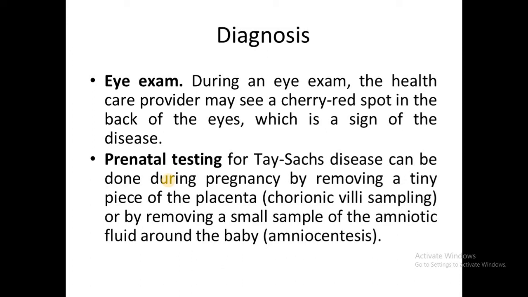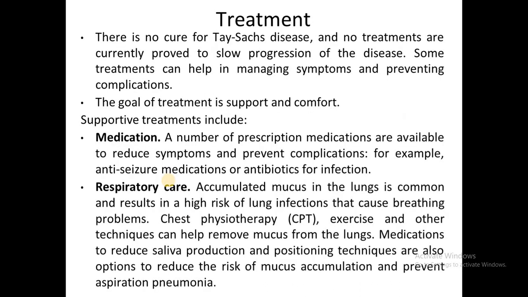Next, prenatal testing. This can be done during pregnancy by removing a tiny piece of placenta, chorionic villus sampling, or by removing a small sample of amniotic fluid around the baby to find out whether the enzyme is present or absent. Next, treatment for Tay-Sachs disease.